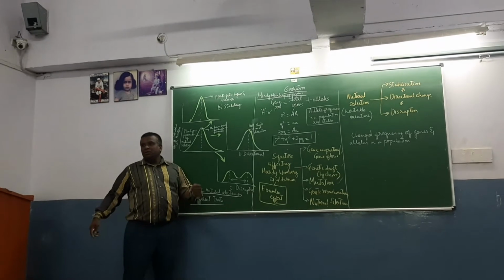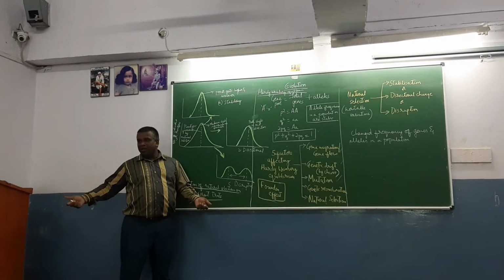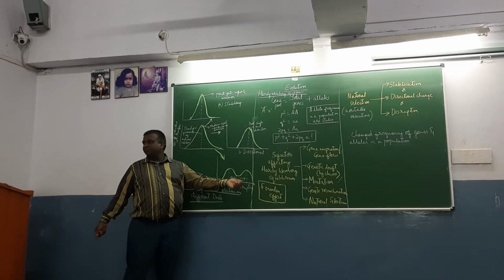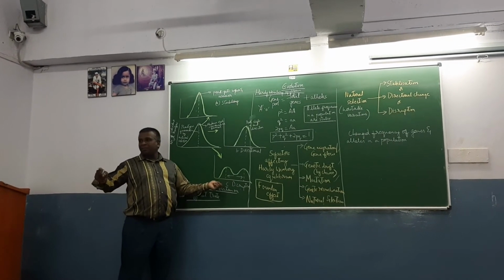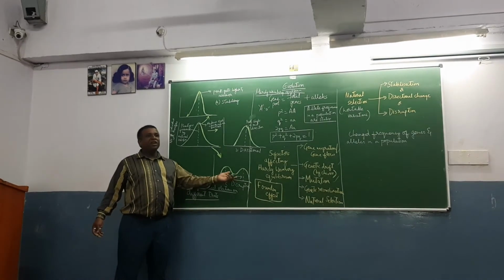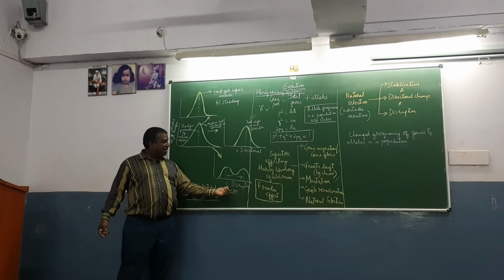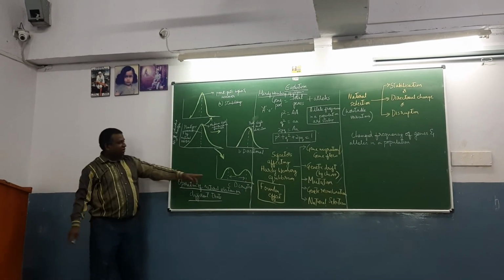Disruptive. In this population, two types of attributes might be favored, p square and q square, or p square and 2pq. Two types of characters, the phenotype and the external character, are favored. So here it leads to disruption in the normal graph and directed order.